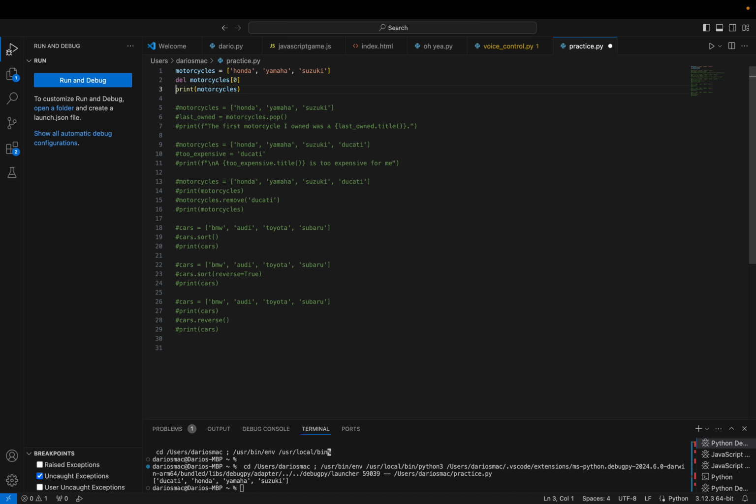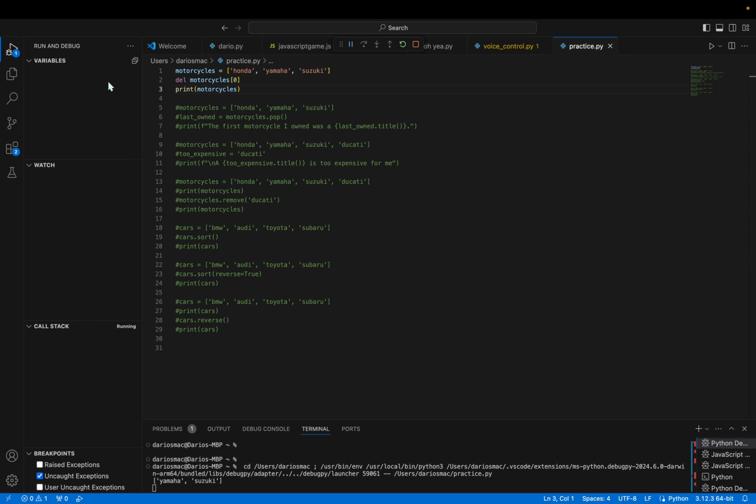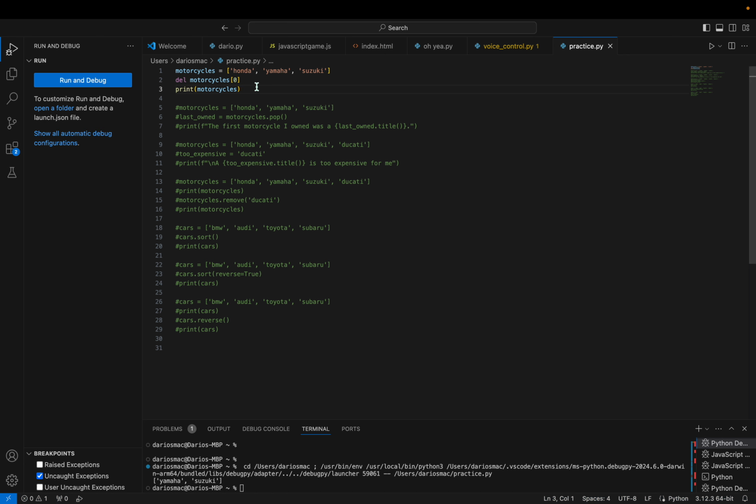Okay, this del command is basically just saying delete. So motorcycles equals Honda, Yamaha, and Suzuki, and we want to delete motorcycle 0, which is Honda, and then print motorcycles. So I'm guessing that it's just going to be Yamaha and Suzuki. Let's see. It's just Yamaha and Suzuki.